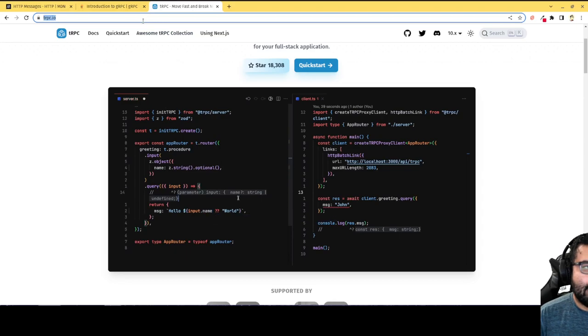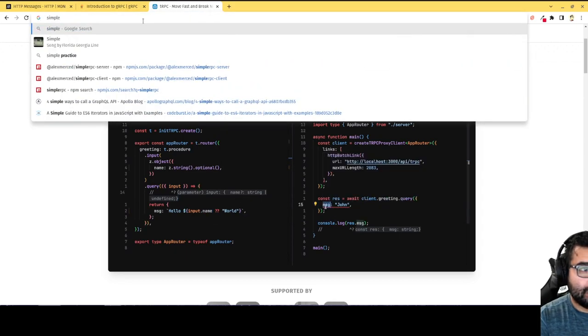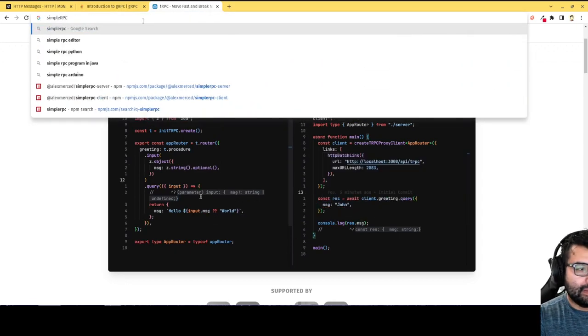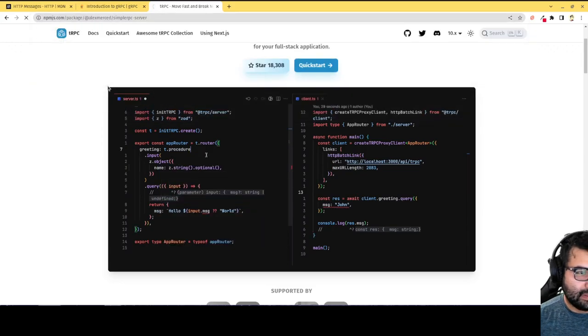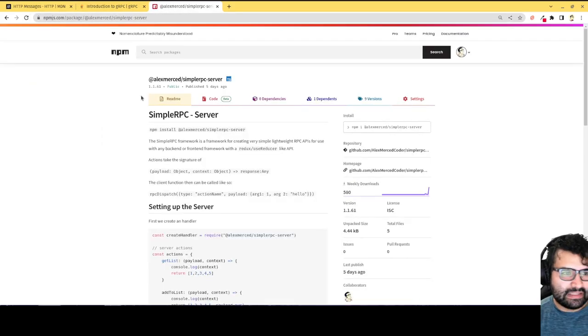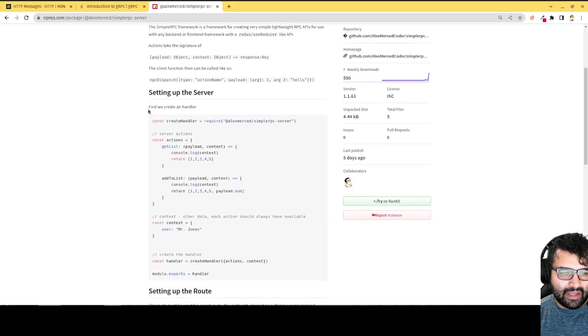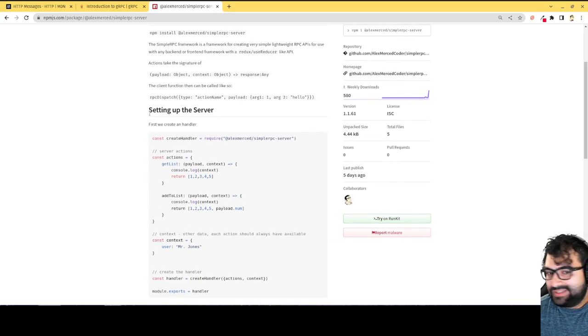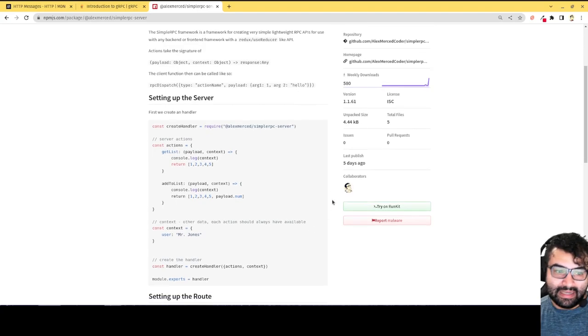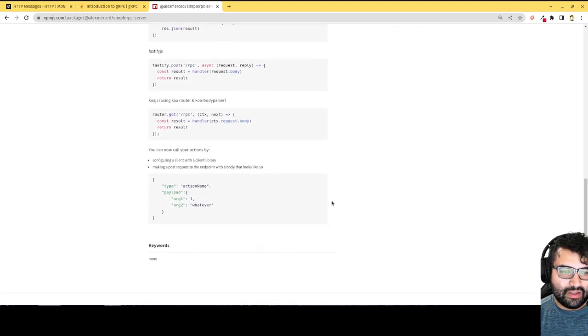Okay, and then there's simple RPC, which is actually one that I created. Basically, this is just another RPC framework. I built this for giggles, just to see if I could make one. Essentially, what I did is I followed the API, and I'm using API in the sense of copying the syntax, of React Redux, where you have a bunch of actions, a bunch of functions that can be called. And basically what happens on the front end is you call a dispatch.